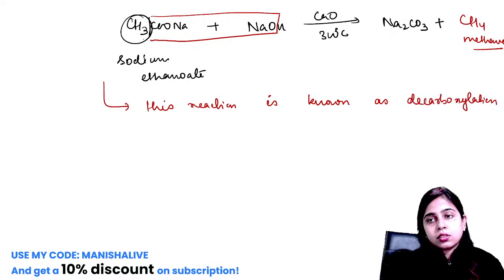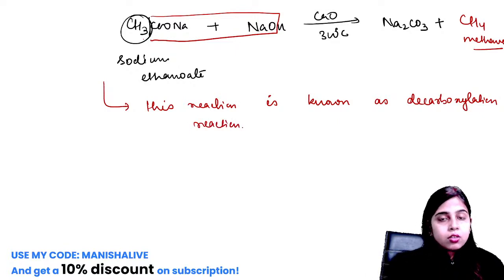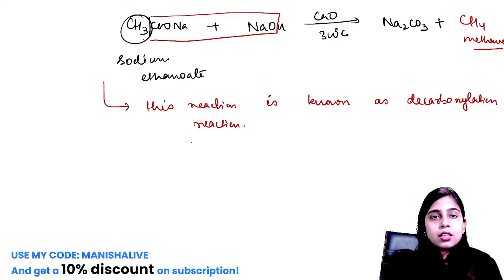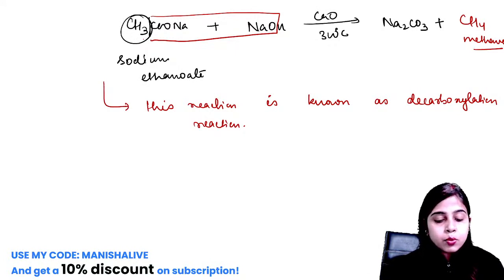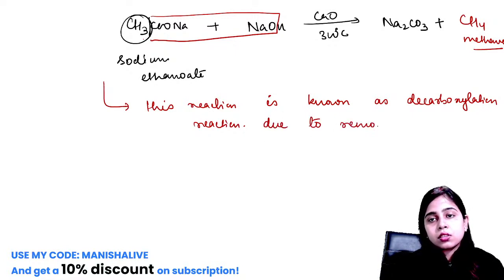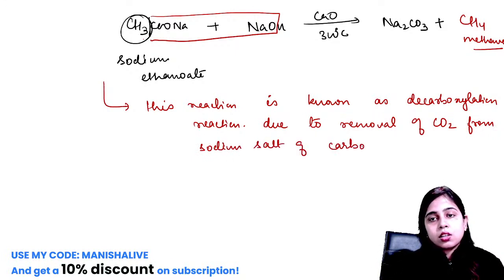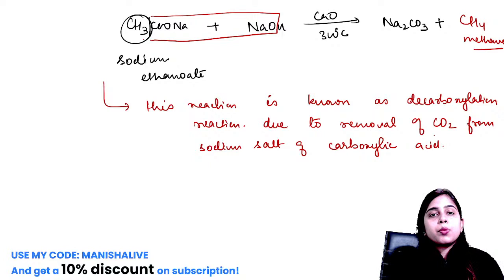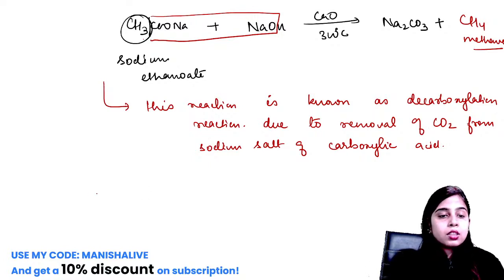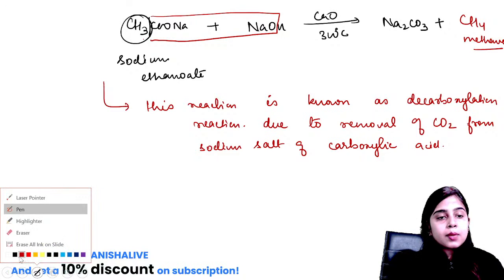Because the carbon dioxide is getting removed from the sodium salt of carboxylic acid. Clear? So in this way we can prepare methane from the sodium salt of carboxylic acid.